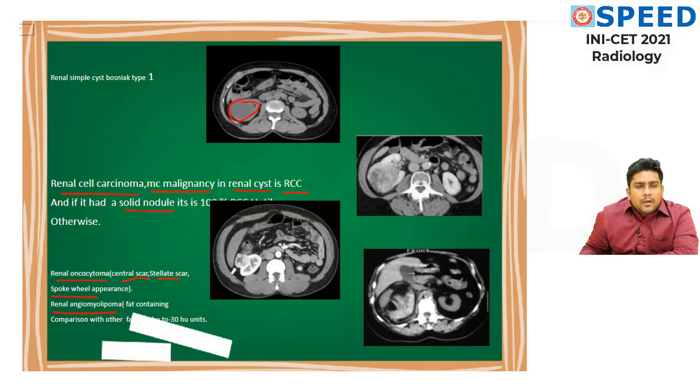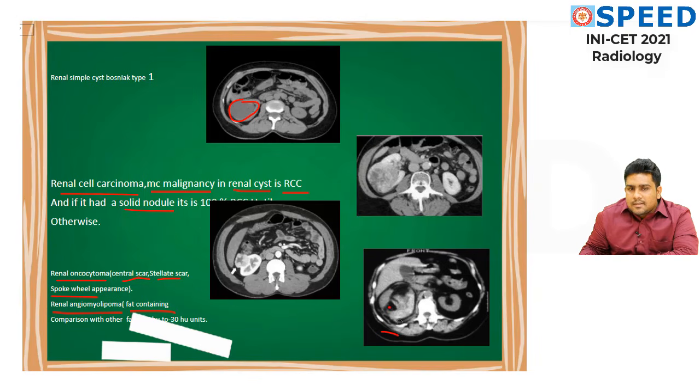Renal angiomyolipoma is a fat containing structure. How am I saying this is a fat containing structure? For the other students to understand, this is the subcutaneous fat. Look at the color, it is black, which is hypodense.